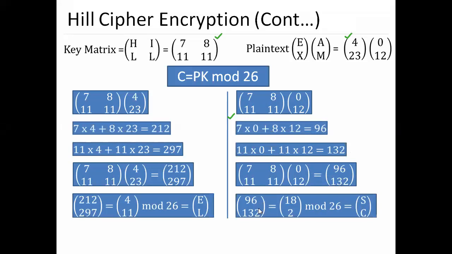When we take the modulo of this, we'll have 18 and 2, so the answer is S and C. So my first cipher text using Hill cipher will be ELSC. Okay, this is my cipher text.